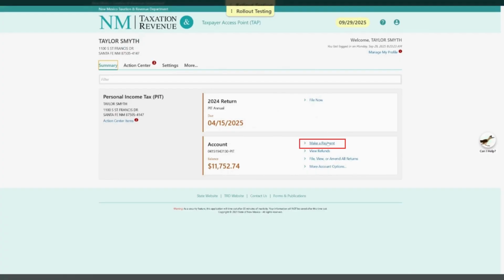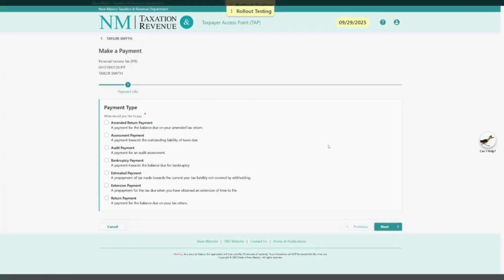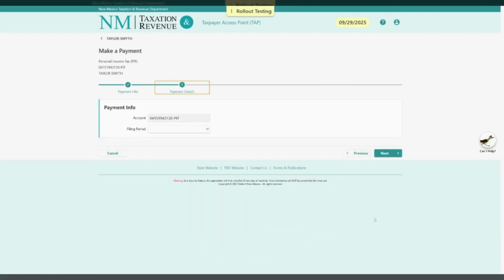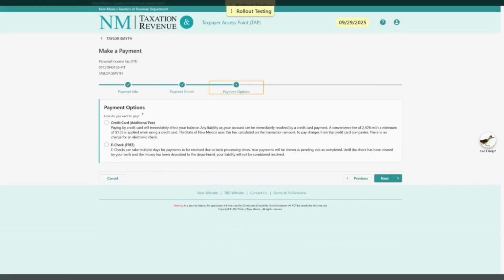First, we will make a payment, and you will notice that the payment flow process here is a little bit different. The first page that pops up is the ability to select any payment type. There are many different types of payments that you can make towards an existing liability. Today, we will click assessment payment and click Next to the following page. We will select tax year 2022 and click Next.